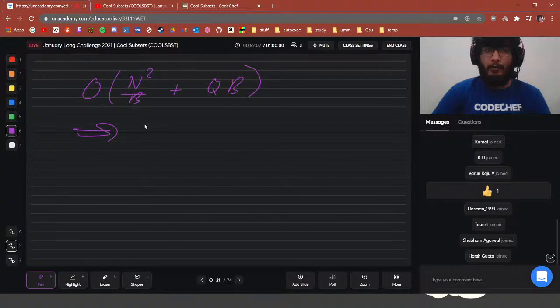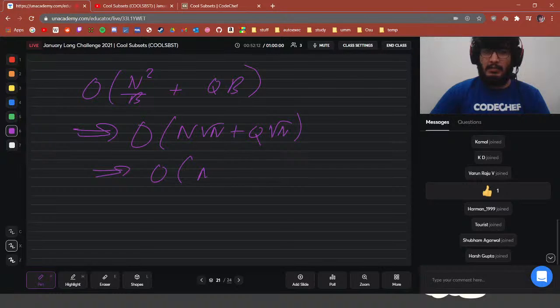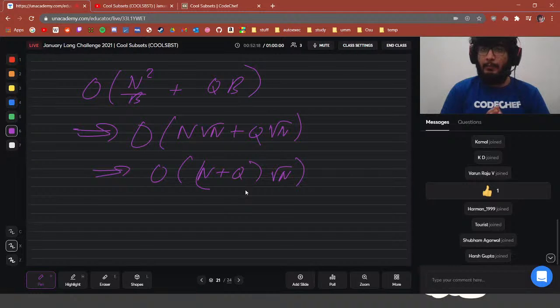So taking big O of root n, we would get big O of n root n plus q root n, which would be big O of n plus q root n, or basically n root n, right? So the whole problem would be done in n root n time complexity. So the problem is now complete.